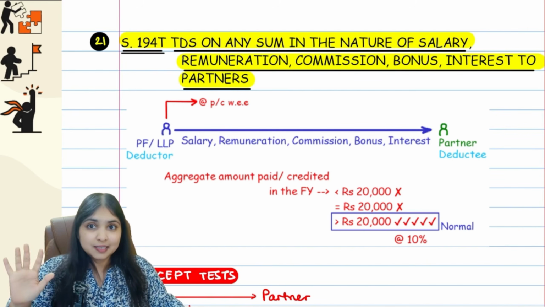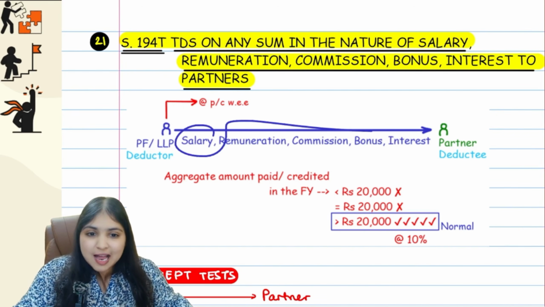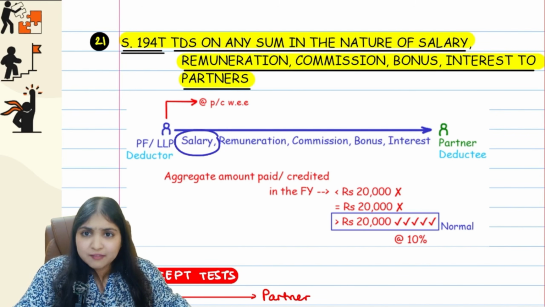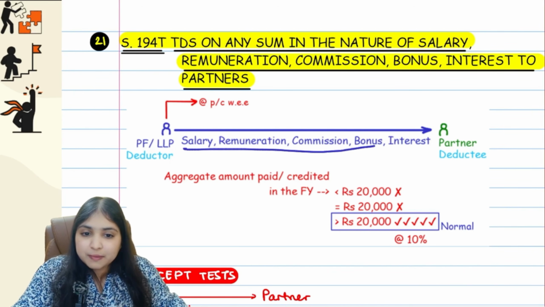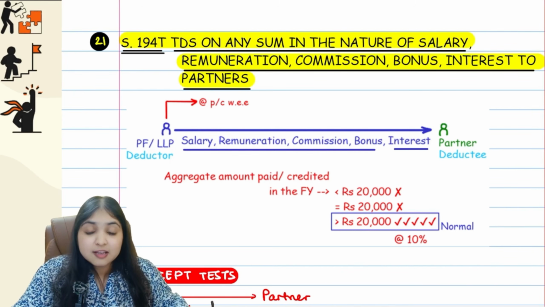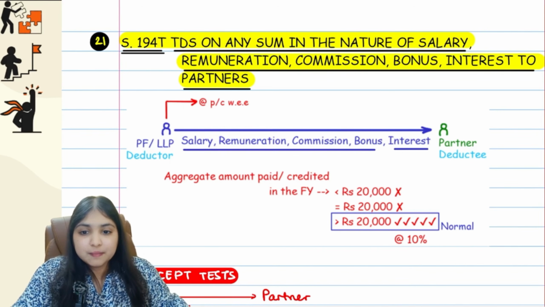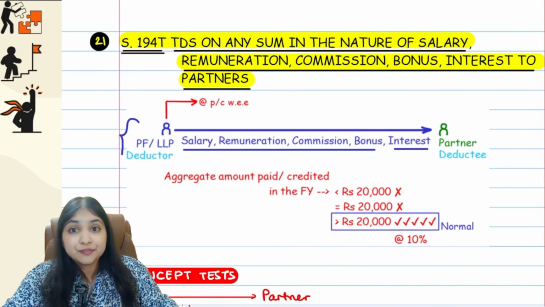Salary and interest are taxable. So our whole discussion is about that salary and that interest only. Salary, whether you want to call it a salary, remuneration, commission, bonus, these will be one category. And interest. So when the partner is getting from the firm any remuneration or any interest, it is taxable income for the partner. And the source of the income is the firm or LLP.